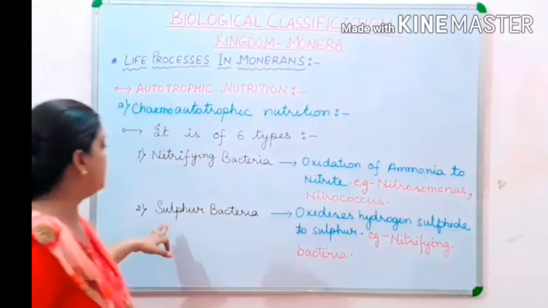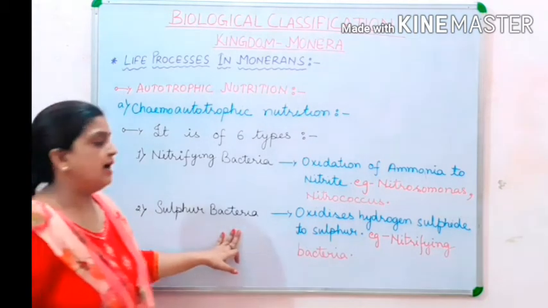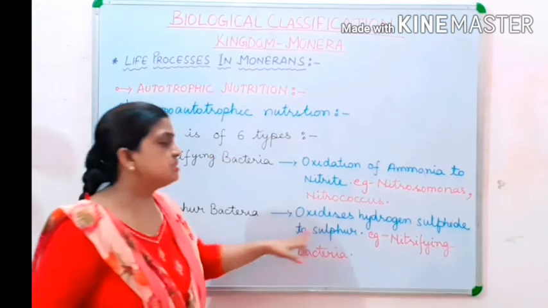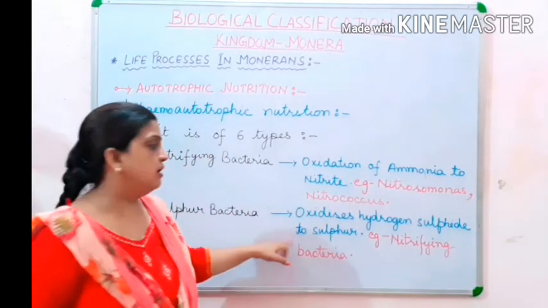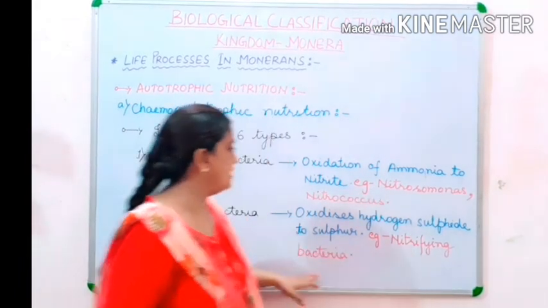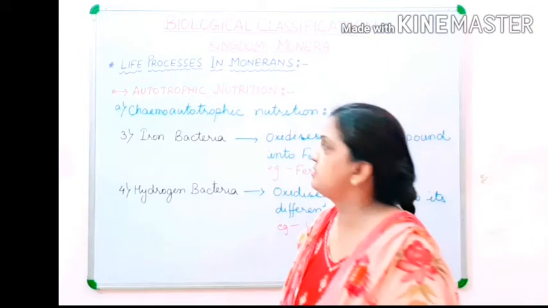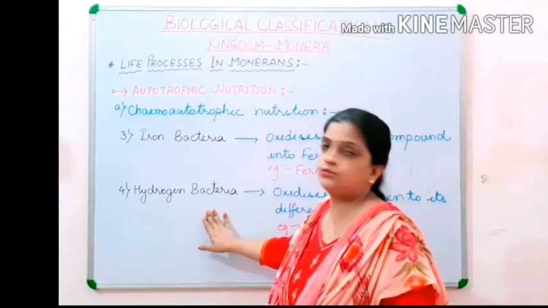Now children, another type of bacteria is sulfur bacteria, which oxidize hydrogen sulfide to sulfur. Hydrogen sulfide is oxidized into sulfur. Now the next 2 types of chemoautotrophic bacteria are iron bacteria and hydrogen bacteria.